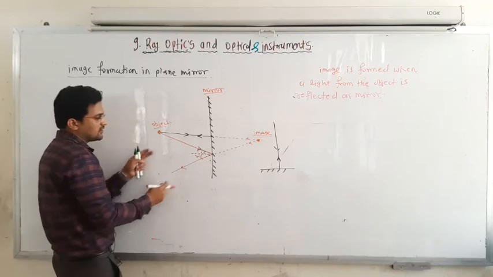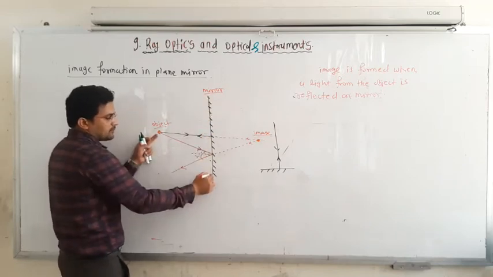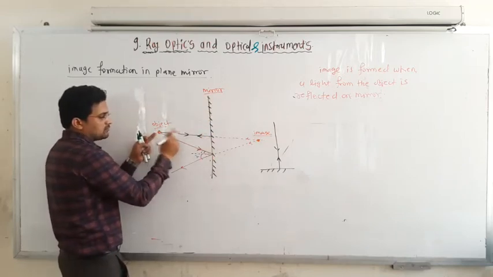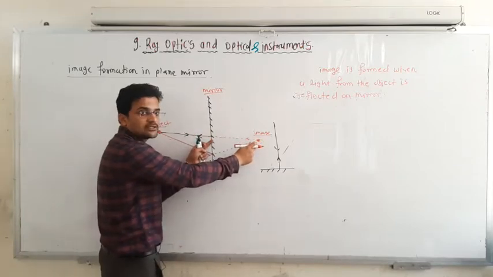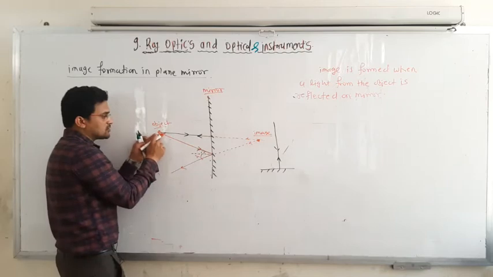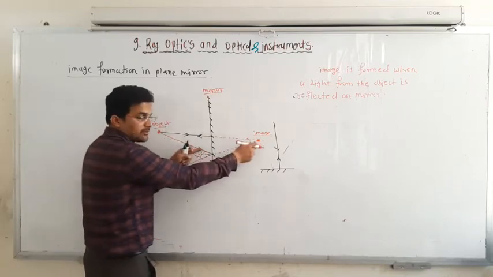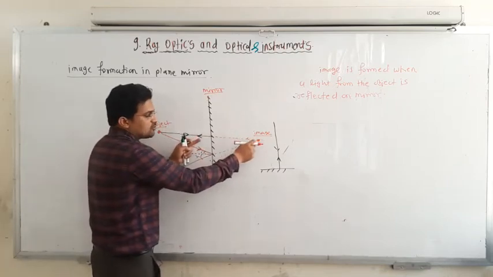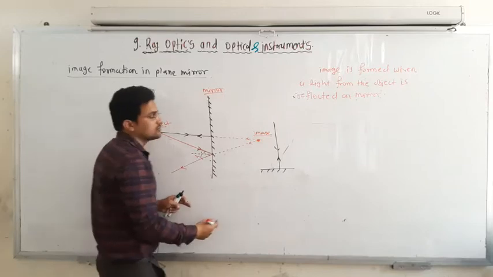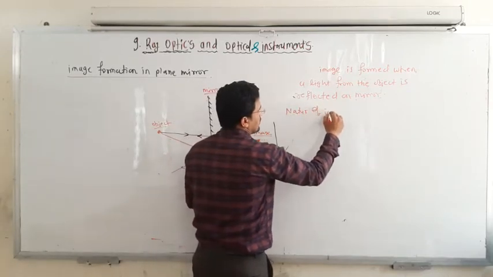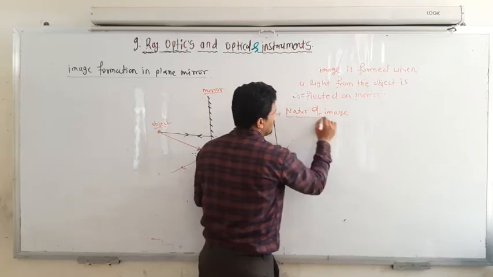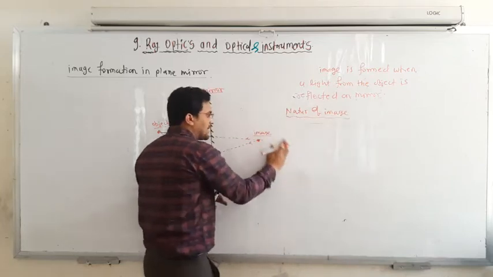Now this is the mirror, and from the mirror to the object, this is the distance. At the same distance the image is formed. This is the object and this is the image. This image is known as a virtual image. I will write it down here: the nature of the image means what kind of image you are getting.